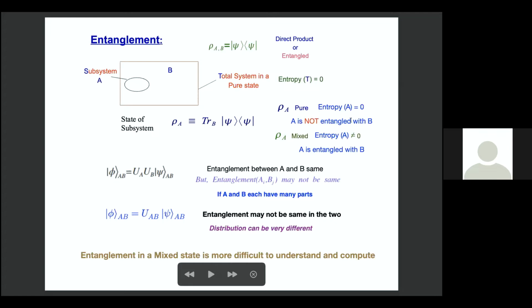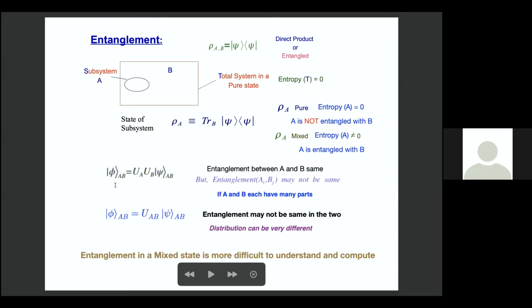This is the von Neumann entropy. And we'll say that A is not entangled with B. If rho A represents a mixed state, then the entropy of A is non-zero and A is entangled with B. So the entanglement between A and B we can characterize by the von Neumann entropy of part A.